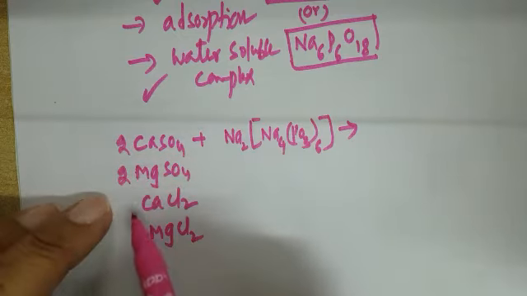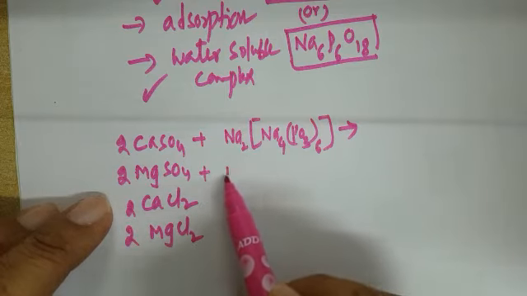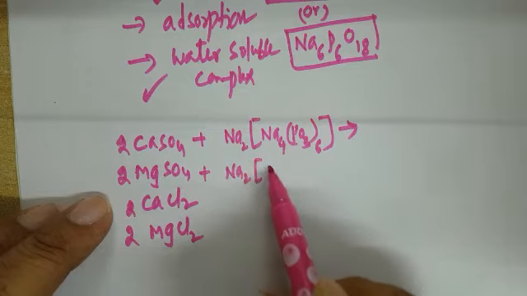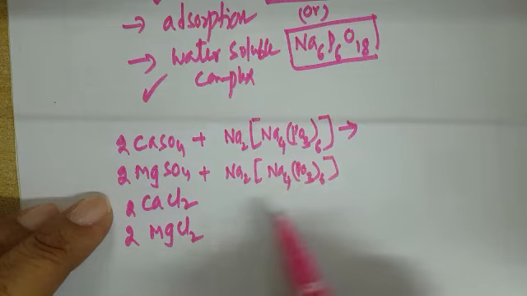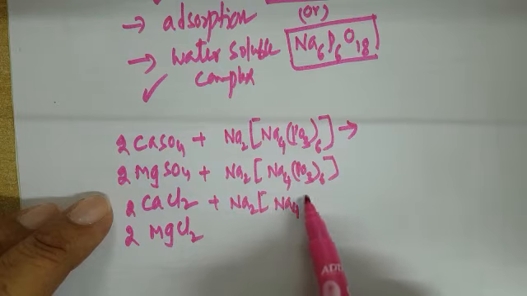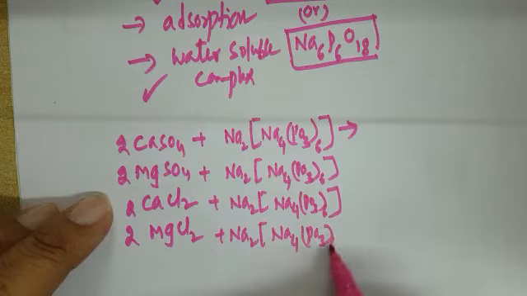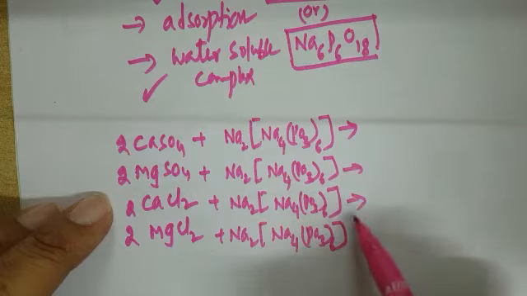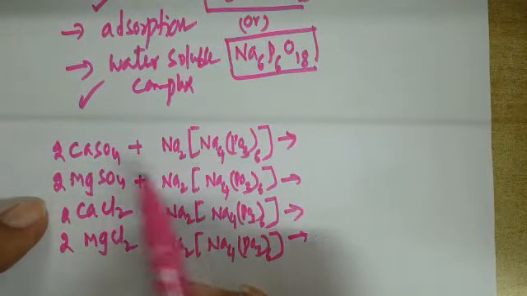Take 2 moles of CaSO4 plus Na2 Na4 (PO3) taken 6 times. You can complete the reaction. Here 4 sodiums are equivalent to 2 calcium or magnesium.